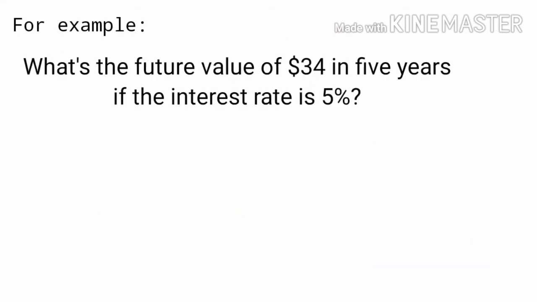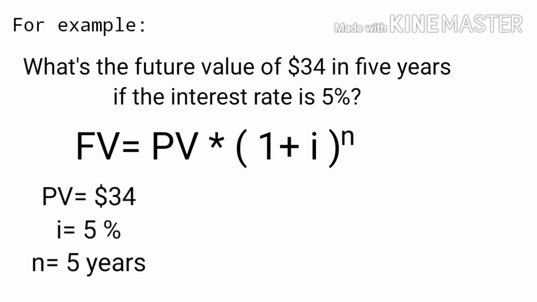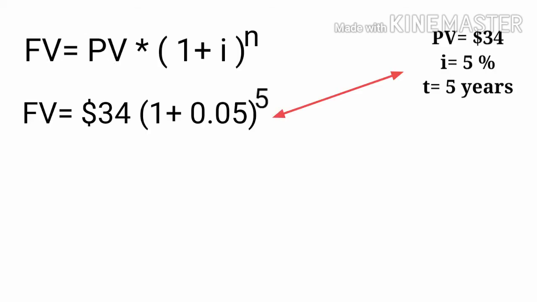For example, what's the future value of $34 in 5 years if the interest rate is 5%? So we have $34, which is the present value, and then 5%, which is the I or the interest rate, and then N is the 5 years. So you just need to plug in the numbers here.